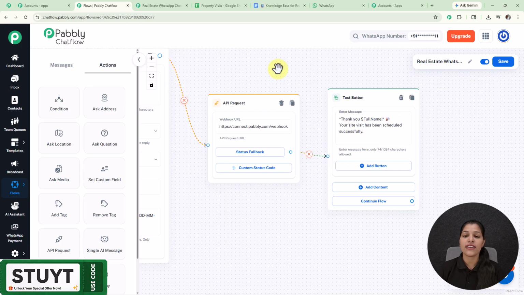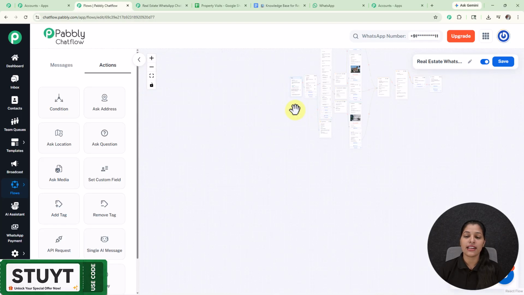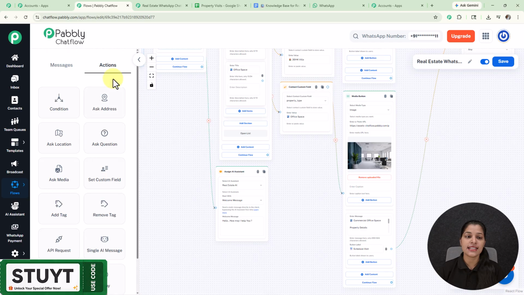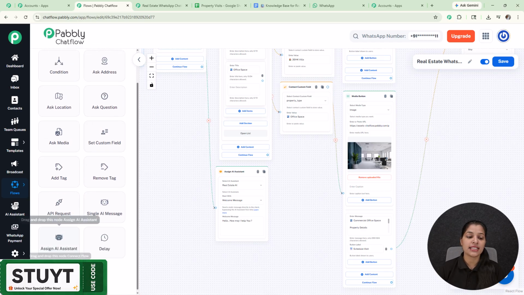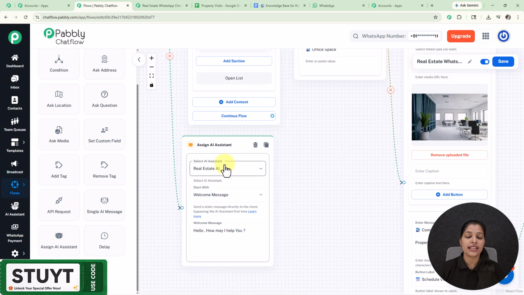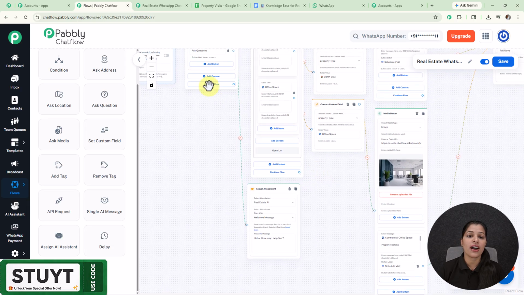And at last I have entered this confirmation message. And now for our second button, that is ask question, I have assigned this AI assistant which I have got from this action node. So here you can see I'm getting this node that is assign AI assistant which I have selected, and here I have selected my AI assistant as real estate AI which I have created, and here it starts with the welcome message. So this is the welcome message which I will send if my users select this button of ask question.